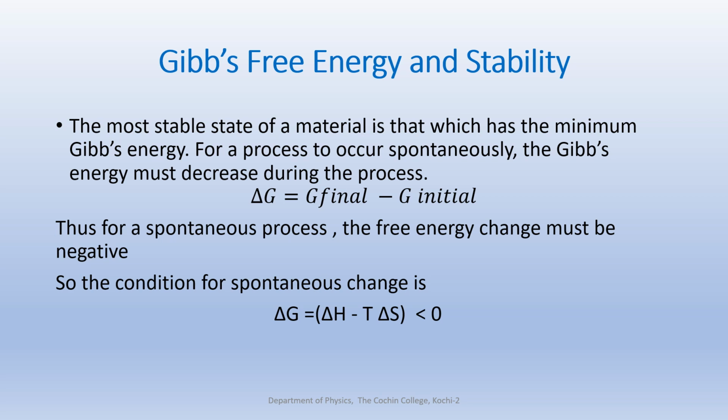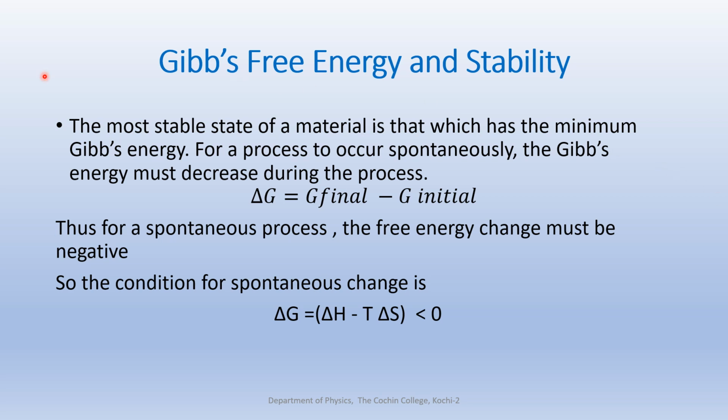We learned that the change in Gibbs free energy must be negative for a spontaneous process to occur. So that means the final value will be less than the initial value. That is why G final minus G initial must be negative for a spontaneous process to occur.